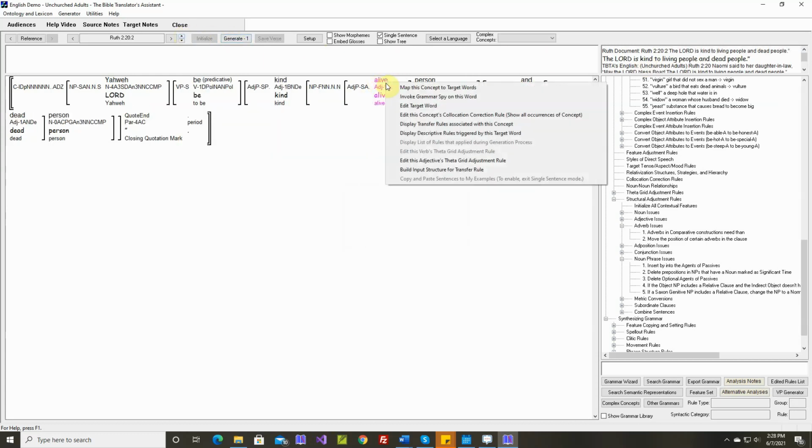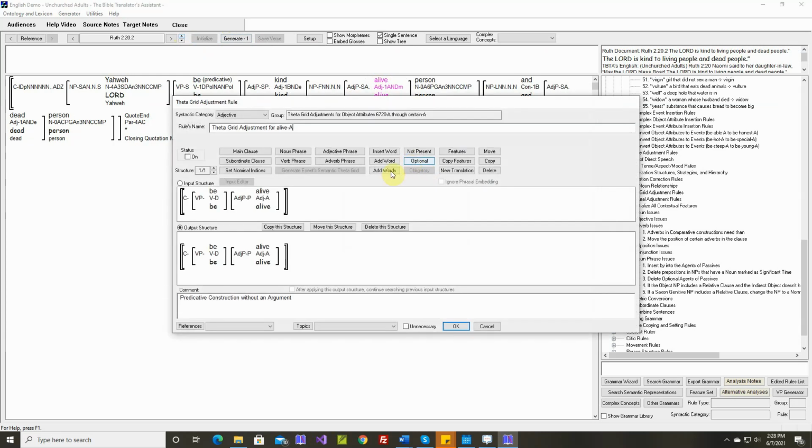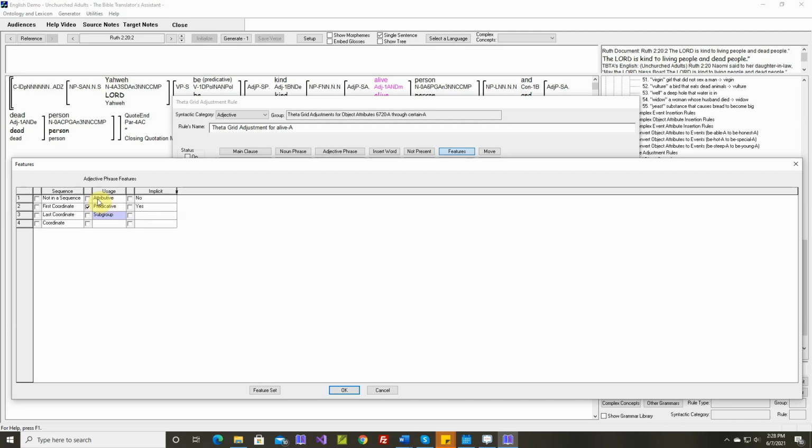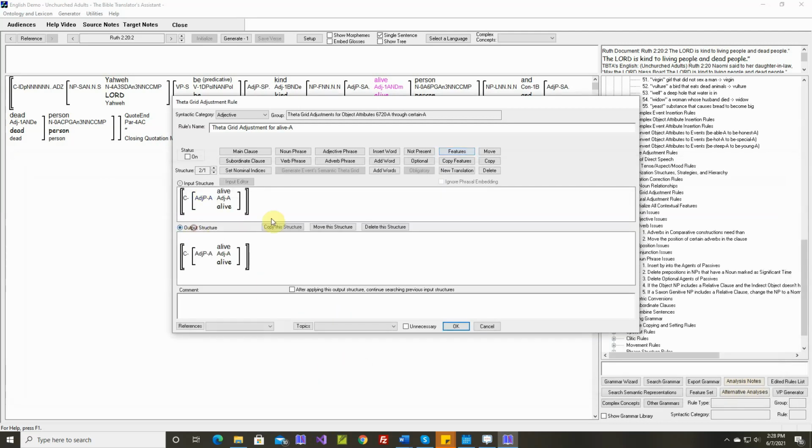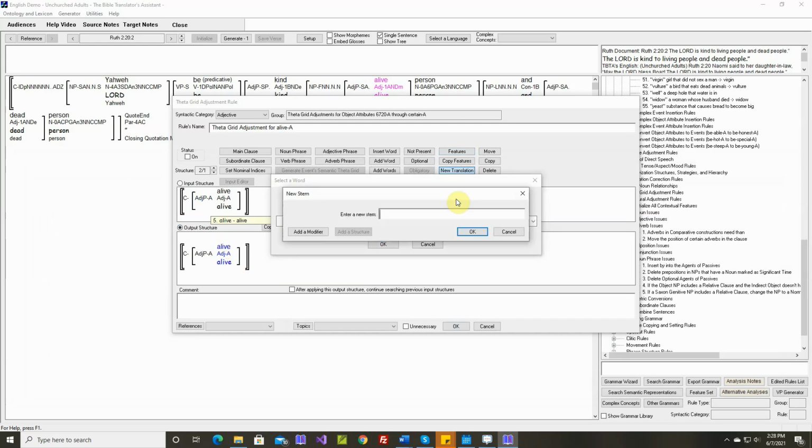Okay, alive. Okay, in TBTA we have this adjective alive, like John is alive, Mary is alive. When we use this to modify a noun, when we use it attributively, we need the word living. So let's change this. If it's being used attributively, then we need the word living instead of alive.